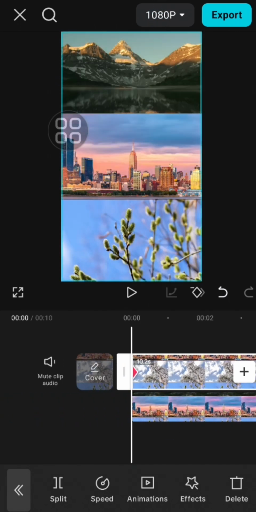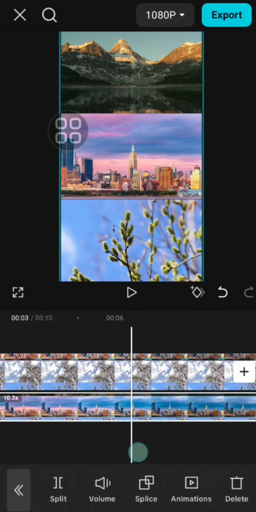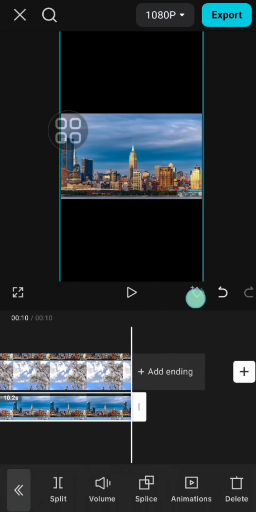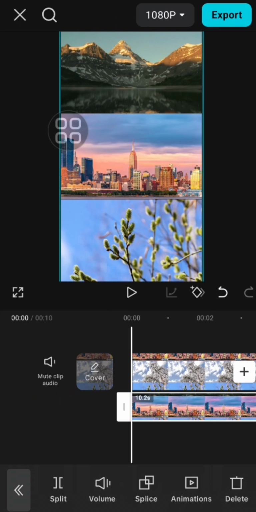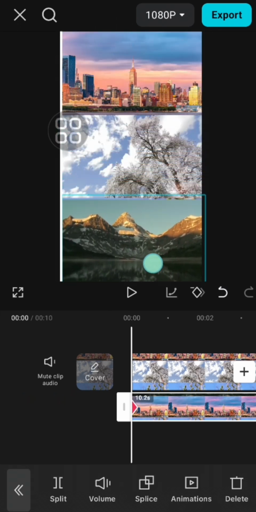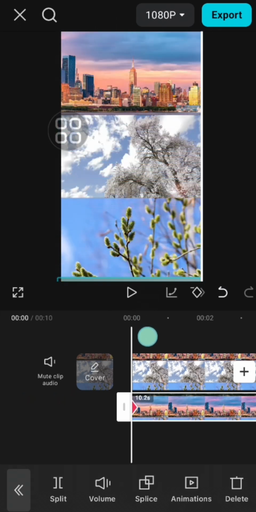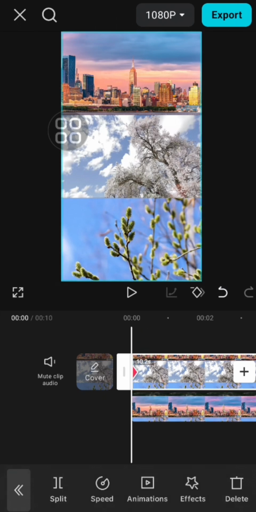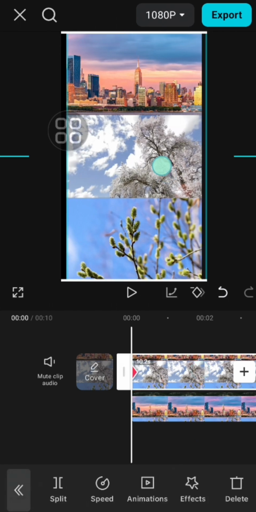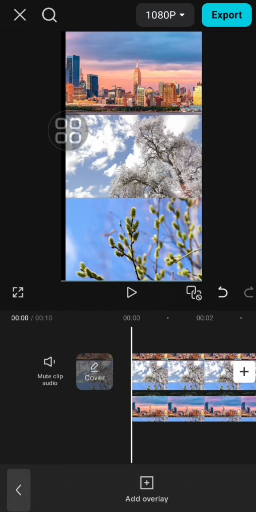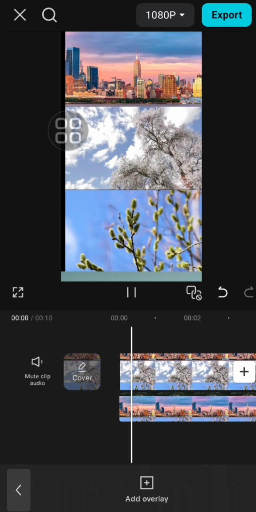Okay, and select the second video, go to the end part, add a keyframe, go to the beginning, and you can move it down like this until it's out of frame. Wait guys, I'm going to adjust the position. Okay, now it's done, and this is the final result.